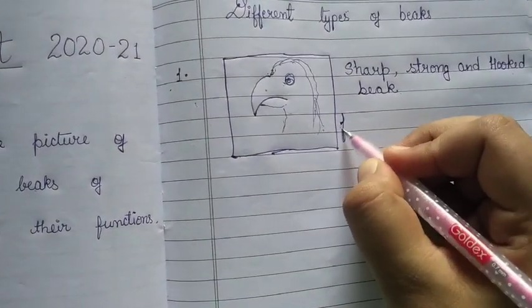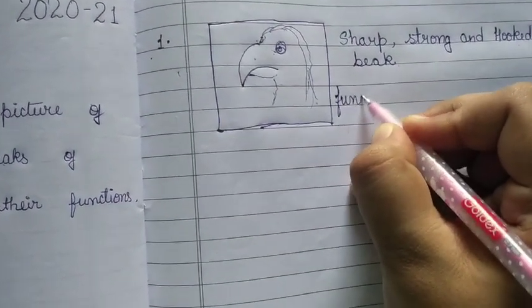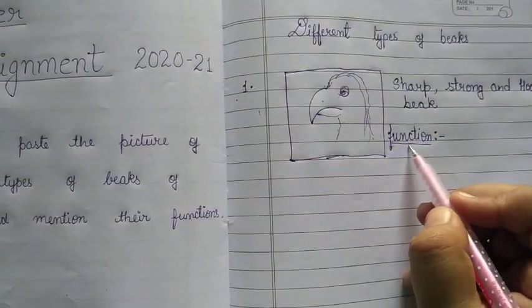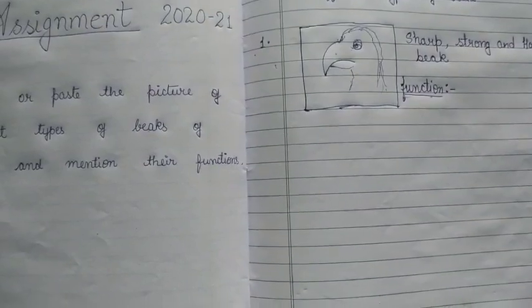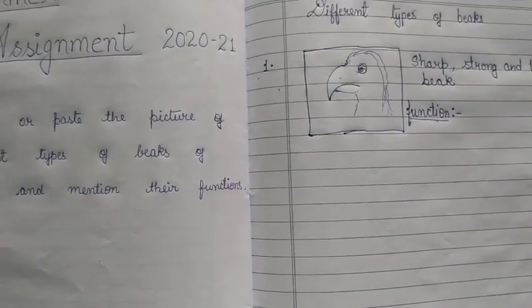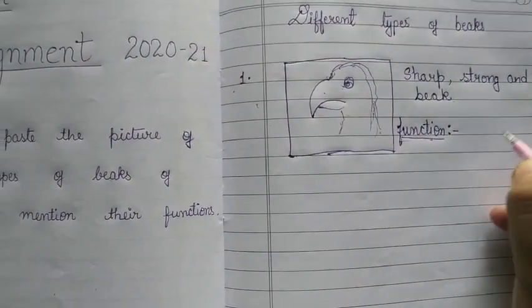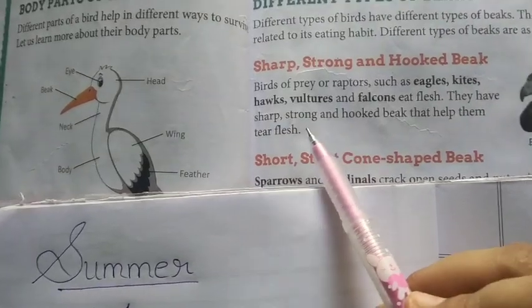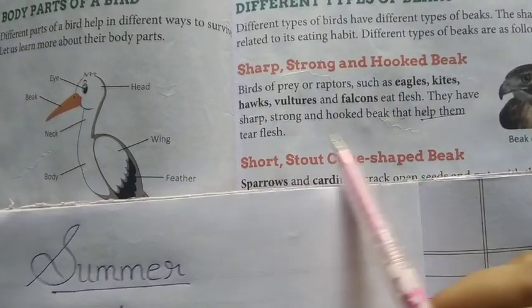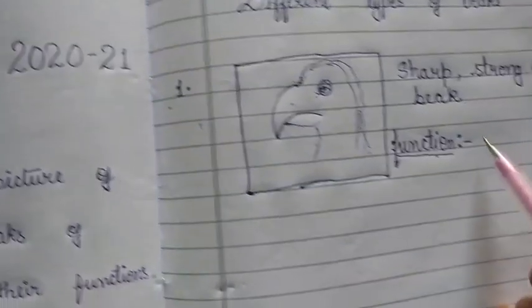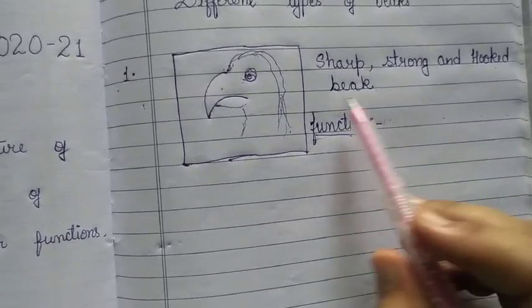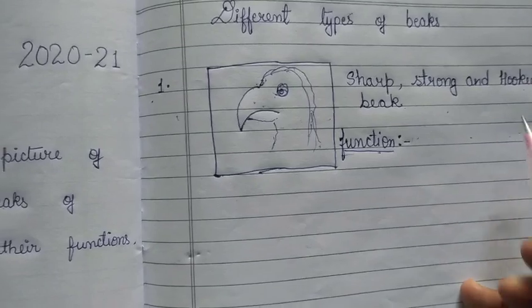Then here you will put the function. You will write the heading function. Remember students, you have to do it with a pencil, but you can underline the headings with a blue color pencil. No need to use red color. The function is given in the book: they have a sharp, strong and hooked beak that helps them to tear flesh. So what will you write for the function? This type of beak helps them to tear the flesh. Clear?